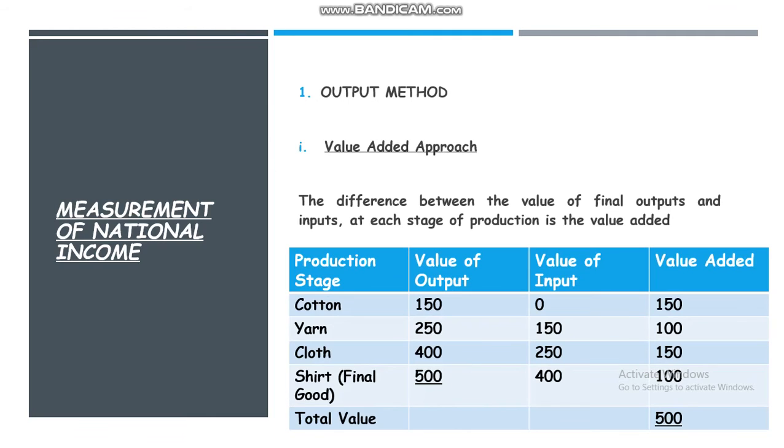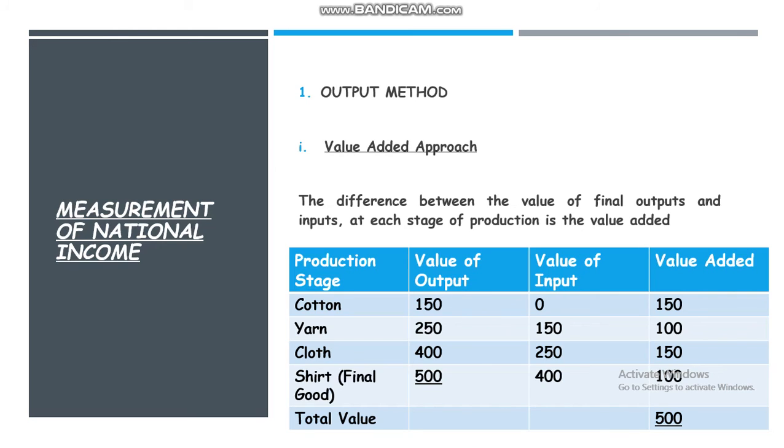While converting the cotton into yarn in the second stage, the value of output of yarn is 250, whereas the value of input is 150. So the value added at this stage is 100. In the third stage, when the cloth is made, the value of cloth, which is the output, is 400 and the value of input is 250. So the difference between the value of output and input is 150.